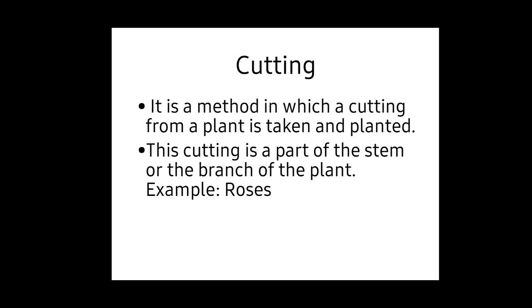First, cutting. It is a method in which a cutting from a plant is taken and planted. This cutting is a part of the stem or the branch of the plant. For example, roses. When you have a table rose plant in your home, if you cut a stem and fix it on the soil, it will start to grow as a new plant.